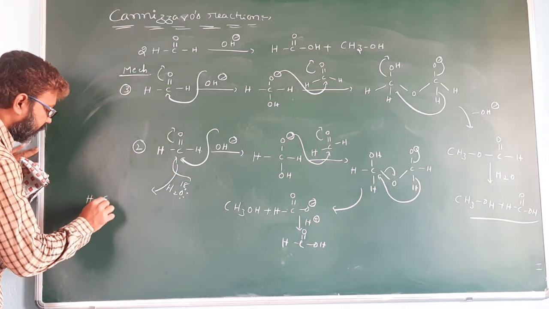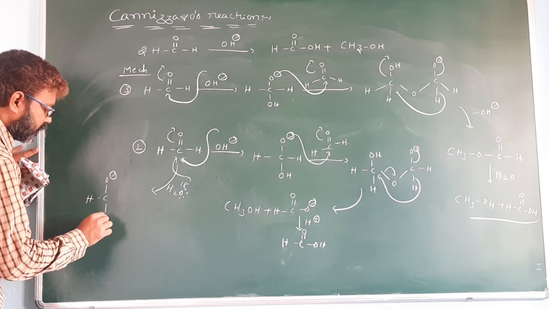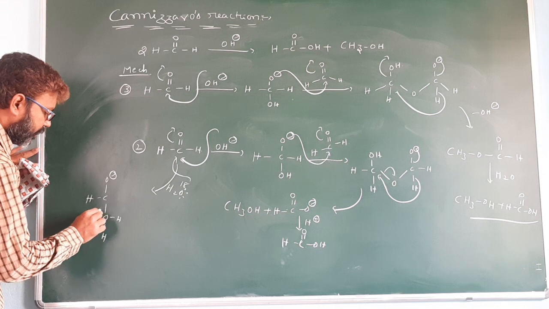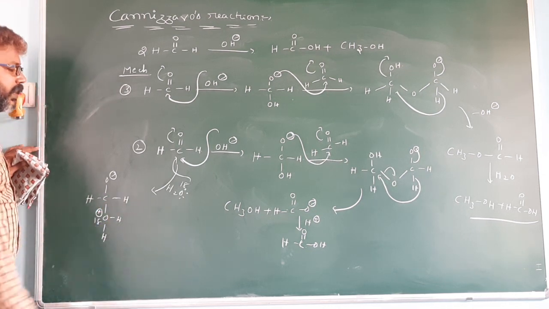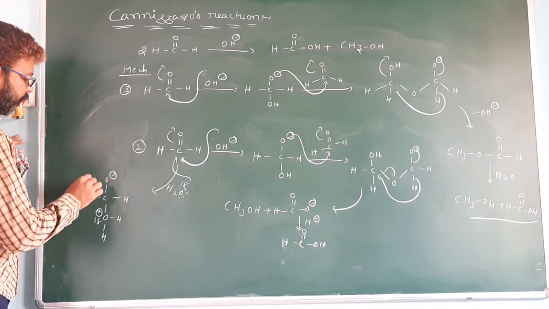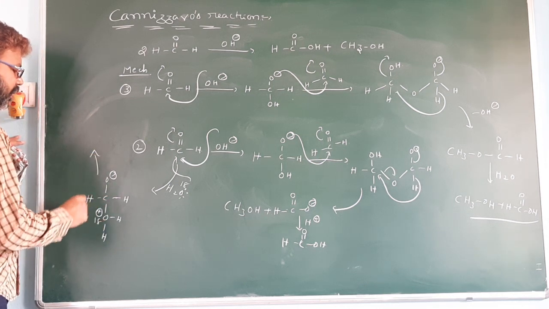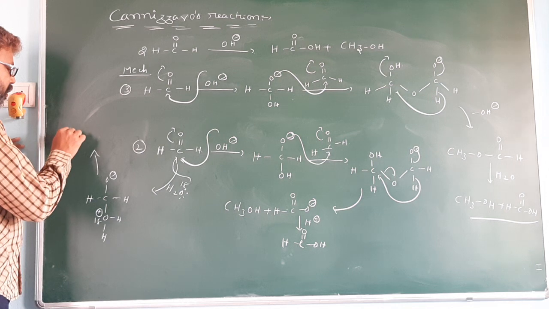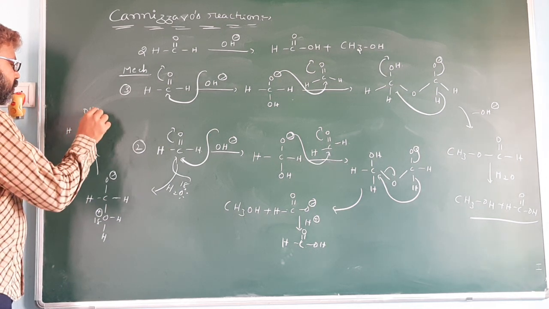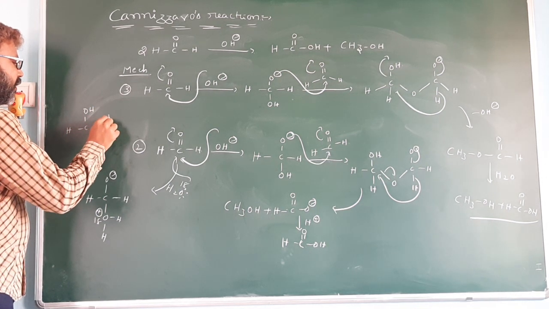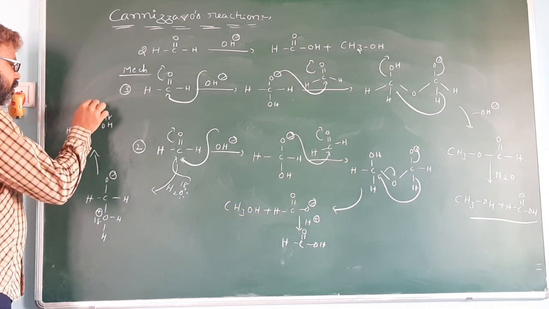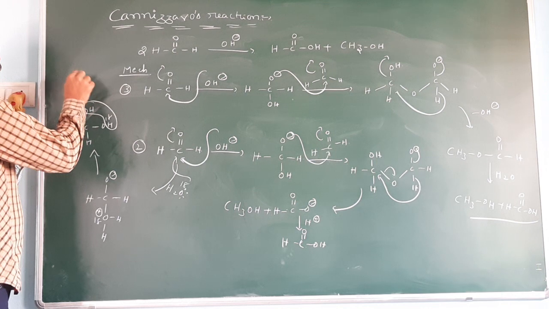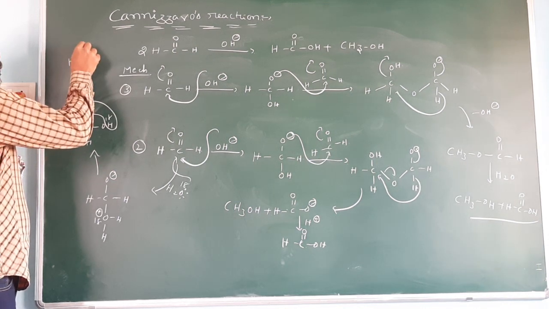You get HCO minus OH 18, plus H. So it loses an H plus ion, and this H plus attacks here to give OH 18 H. It loses a water molecule. We get this carbonyl compound.